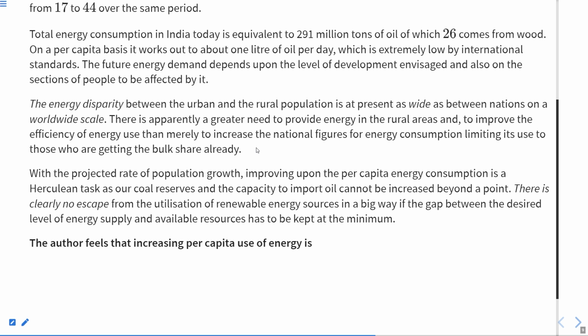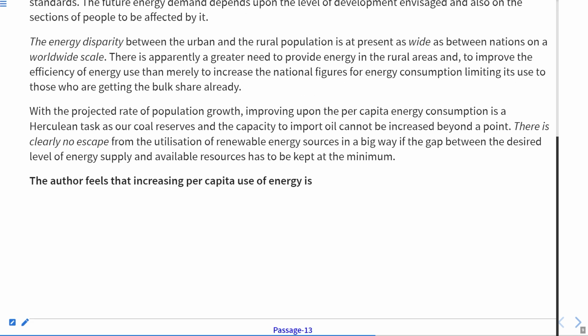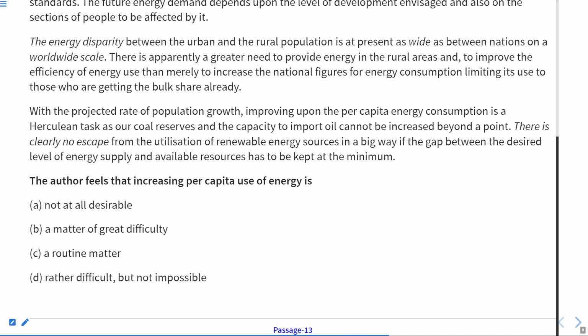Now let us see this as well. Let me read this question first. The author feels that increasing per capita use of energy. So this is actually the keyword. Not at all desirable, a matter of great difficulty, a routine matter, rather difficult but not possible. Now here, increasing per capita use of energy, this is the keyword.